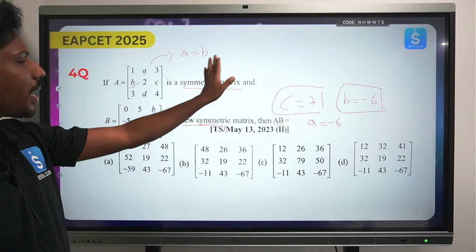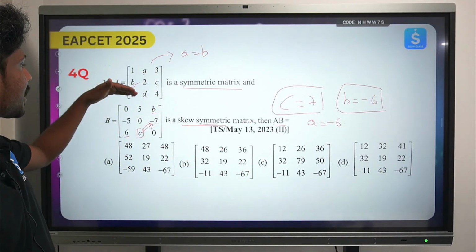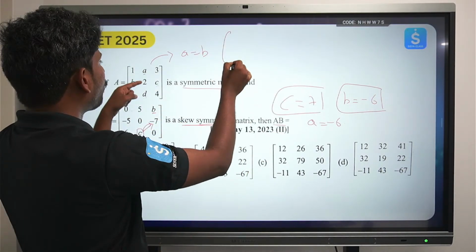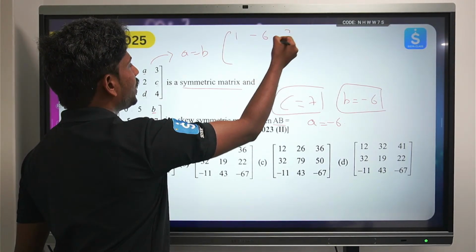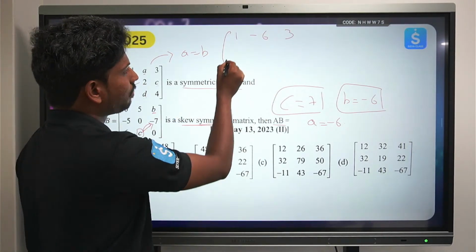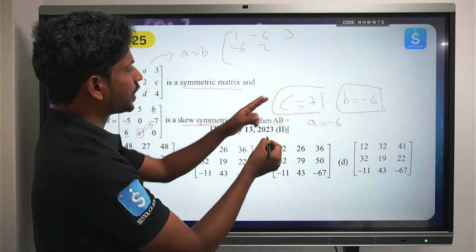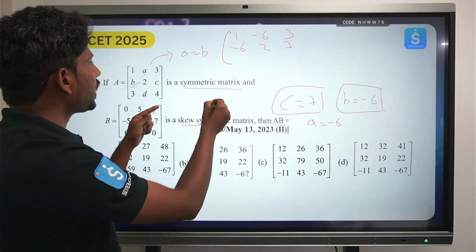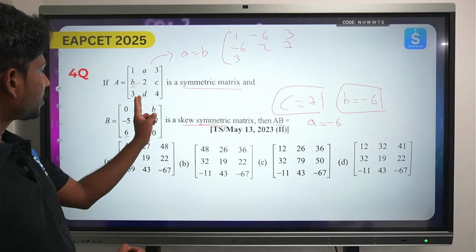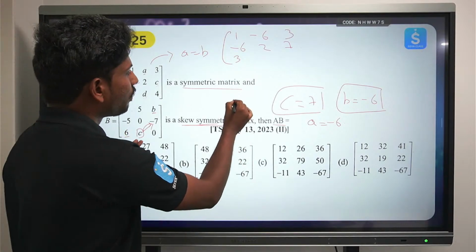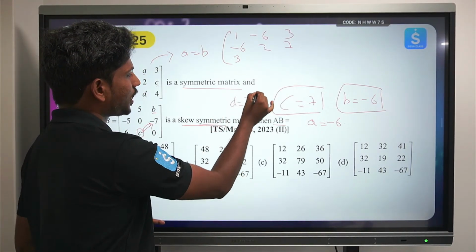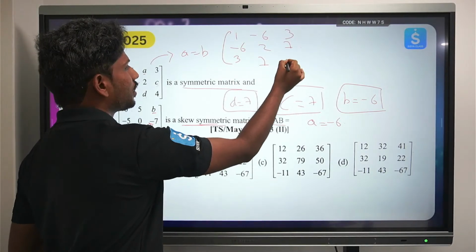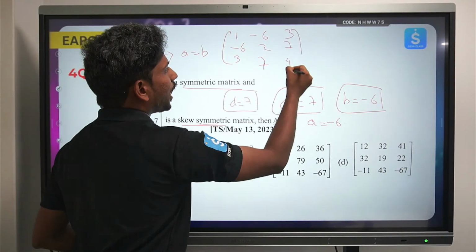So ikkada mottam matrix multiplication cheyana avasaram ledu, just whatever the matrix that we have, one place lo we have 1, minus 6, 3, and B value is again same, so minus 6, 2, C value is 7, and 3, and D value, so C value is equals to D value, we have D is equals to C, C value is how much, 7. Okay, so D is also equals to 7, and this is equals to 4. So we have this first matrix.